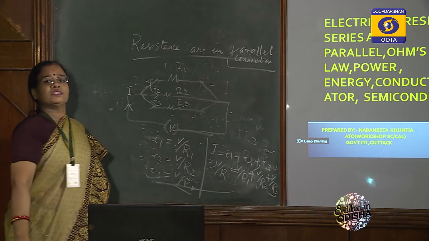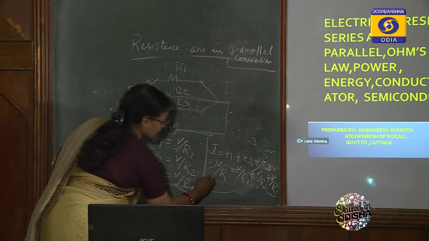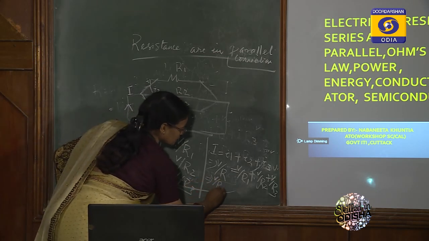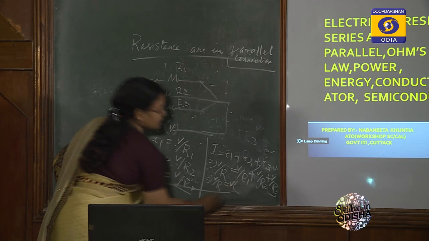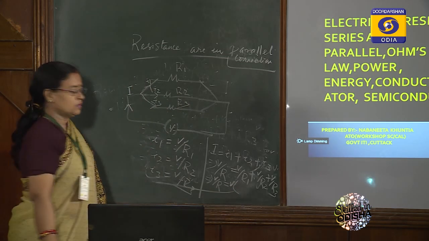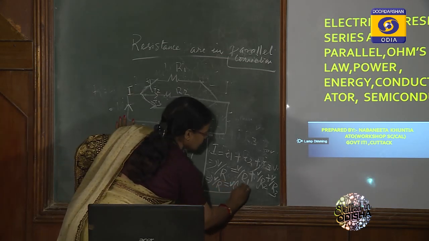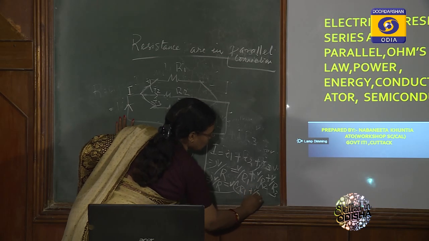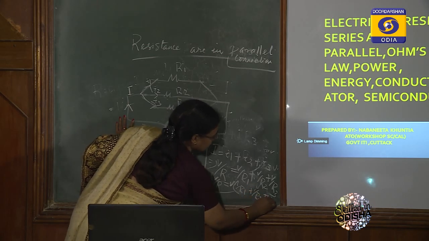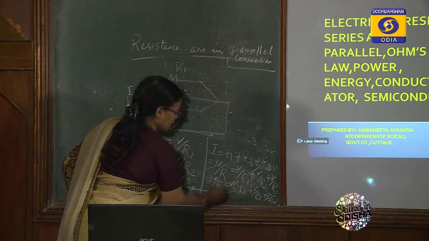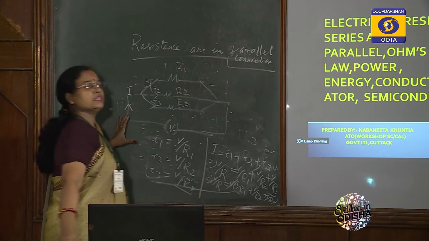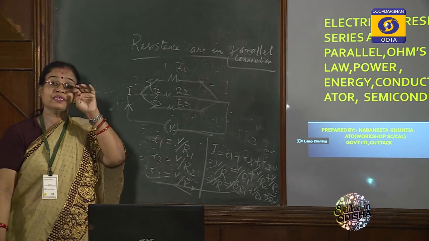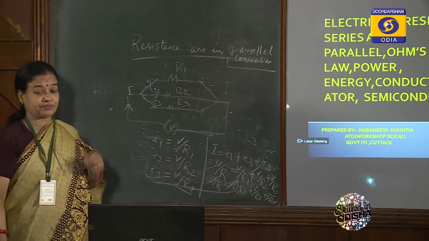So as a result, V by R is equal to, by taking V common, V times 1 by R1 plus 1 by R2 and 1 by R3. Okay, we can cancel V from both the sides, left hand side as well as right hand side.